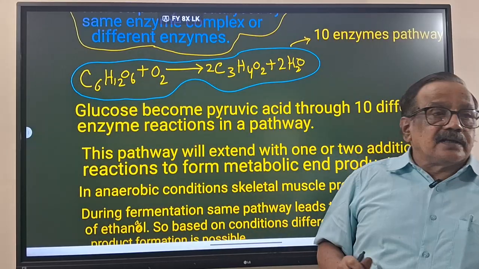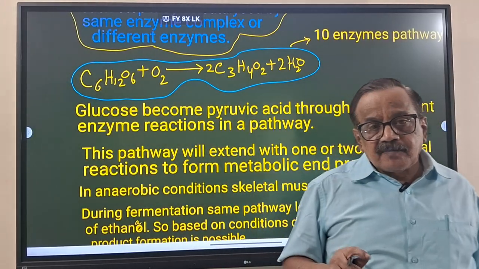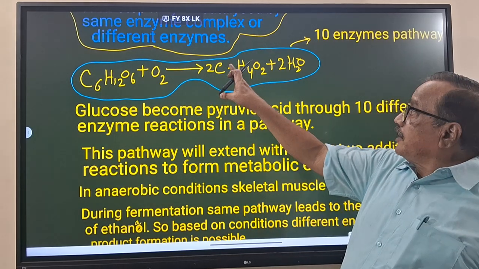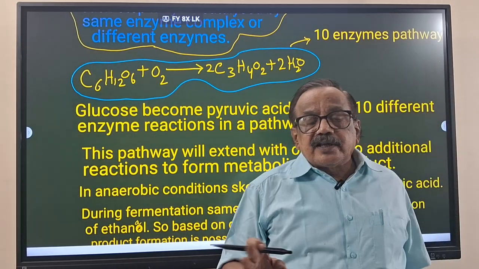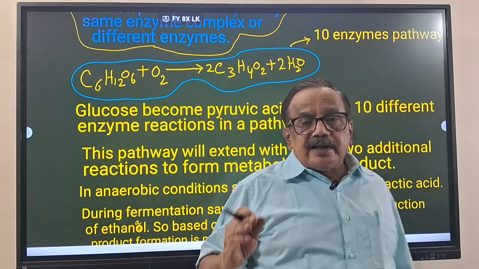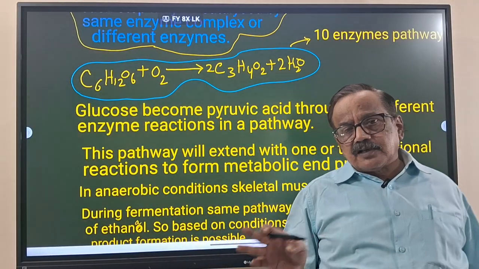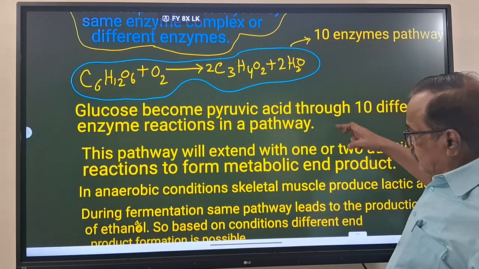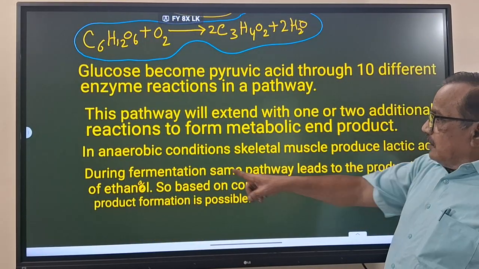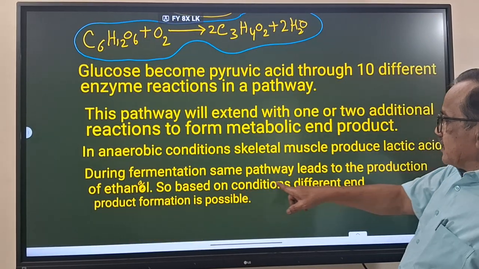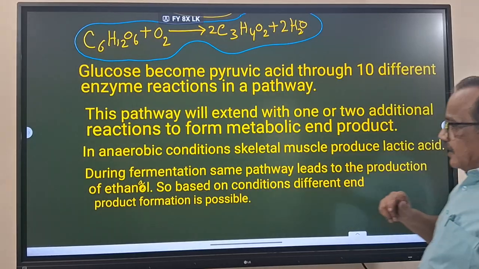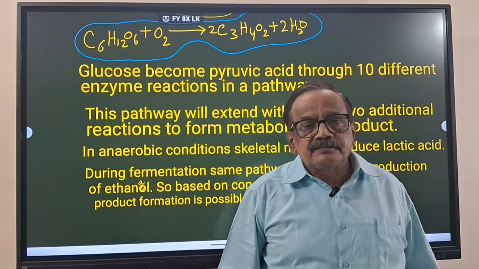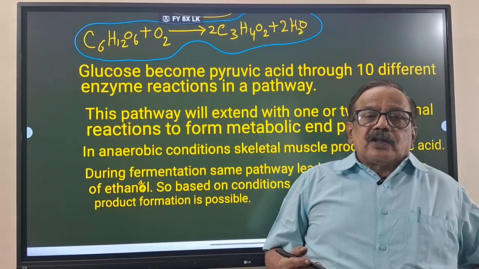And one more example, fermentation. Pyruvic acid will be converted into ethanol by taking two more steps. Those steps also you will read. So depending upon the situation, different end products can be formed.